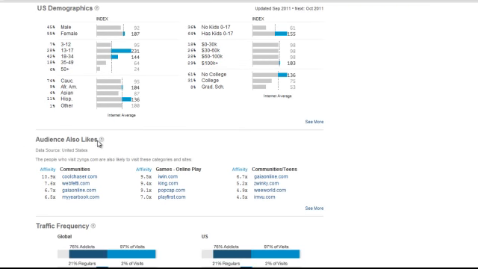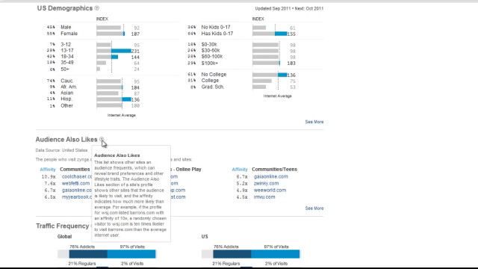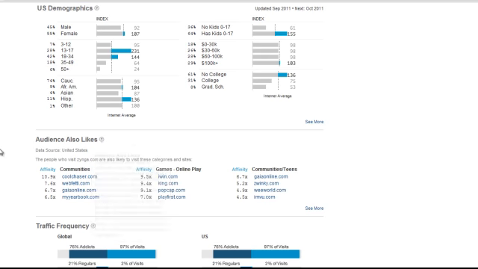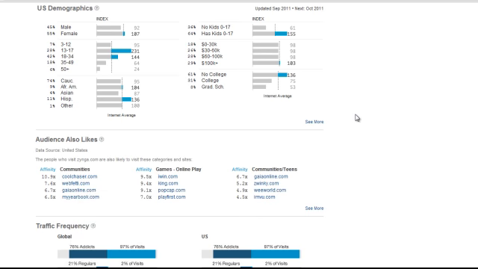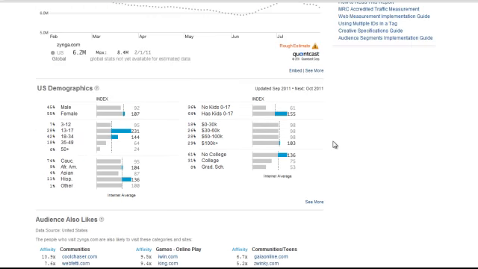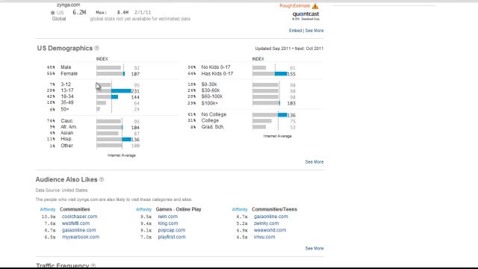So audience also likes, I'll go ahead and hover over this. It tells you that it's a list of sites that they also frequent, and it's got to be enough times so that they go ahead and grade it or add it to here. So what you could do is open up a couple of these in additional tabs so that we can take a look. So far what we've got here is mostly female, and mostly a 13 to 34 range.